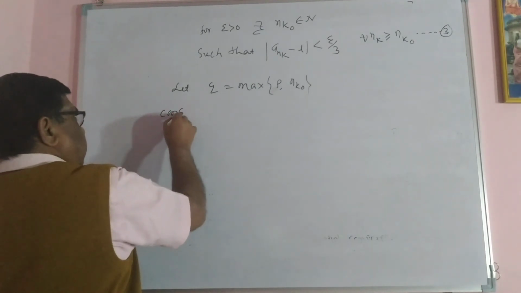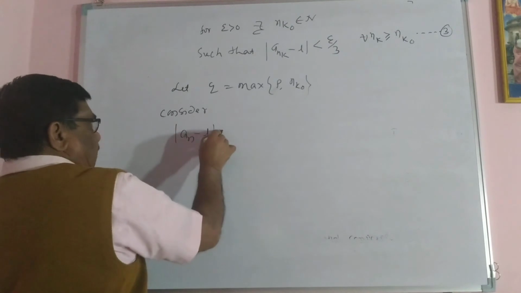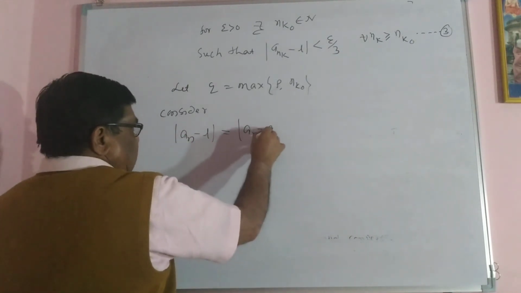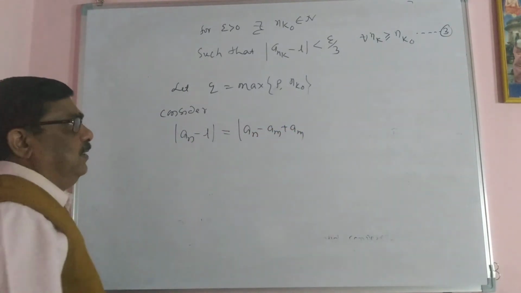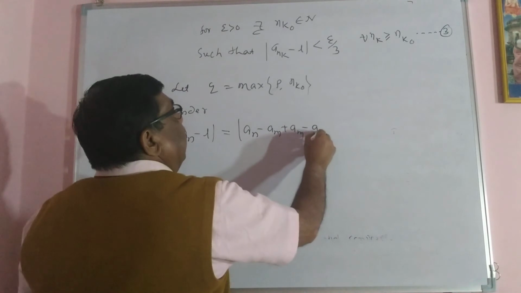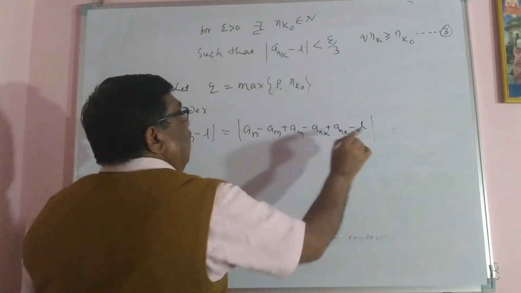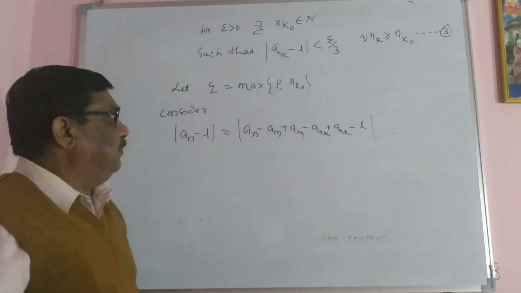Consider mod of a_n minus L equal to mod of a_n minus a_m plus a_m minus a_nk plus a_nk minus L. Add and subtract these terms.